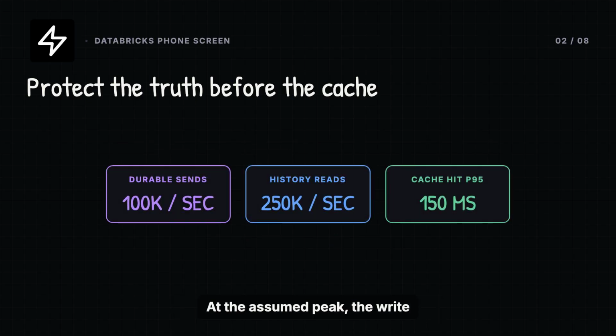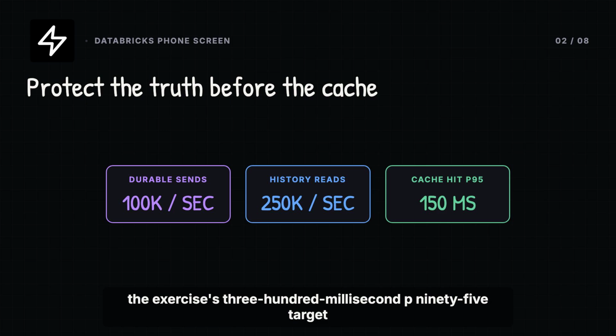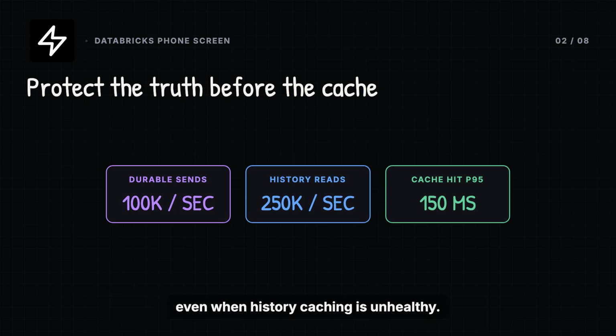At the assumed peak, the write path handles 100,000 sends per second. Cache work stays off that commit boundary. That keeps a healthy send near the exercise's 300 millisecond P95 target, even when history caching is unhealthy.